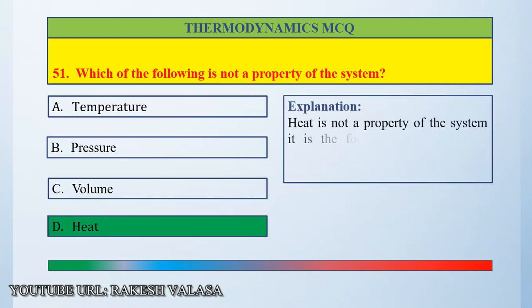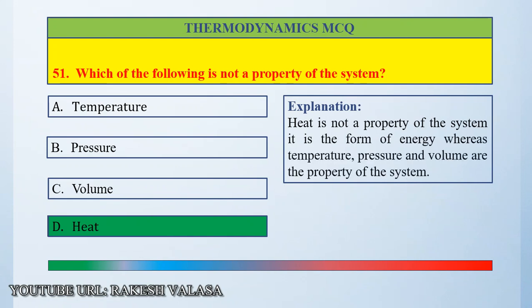Explanation. Heat is not a property of the system. It is a form of energy, whereas temperature, pressure and volume are properties of the system.